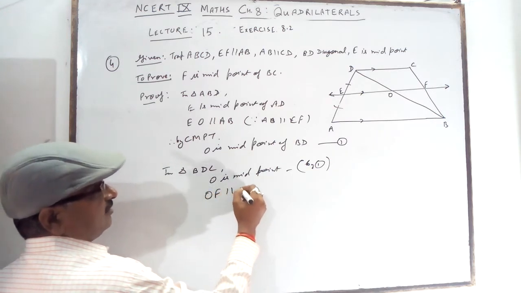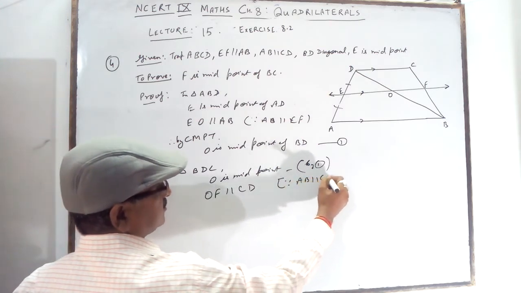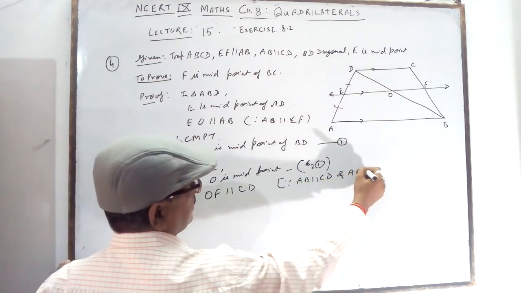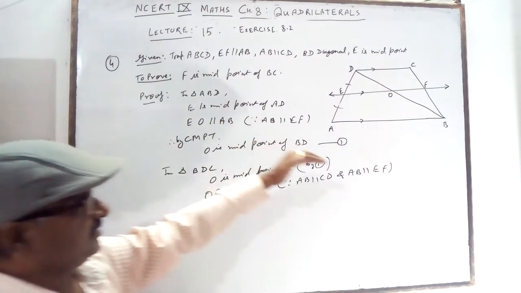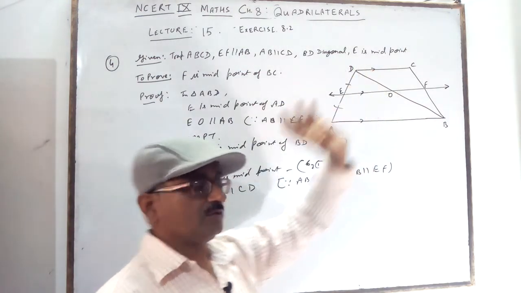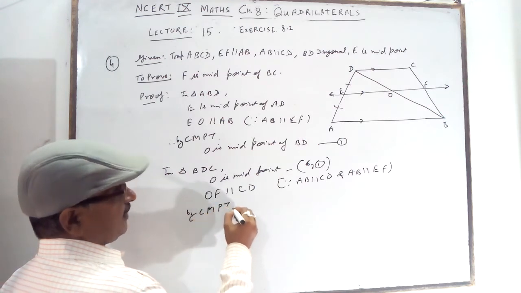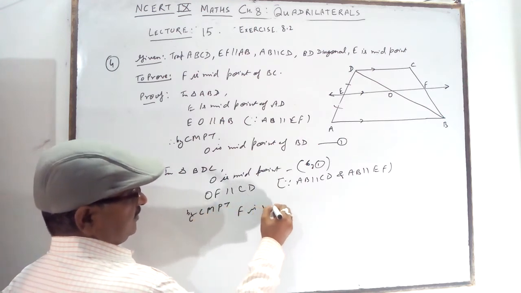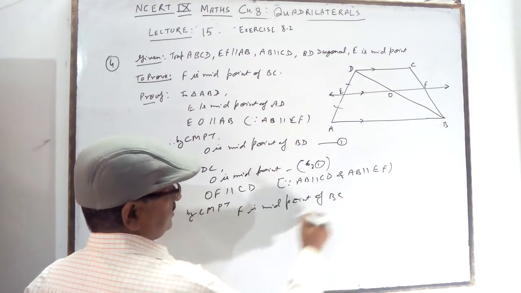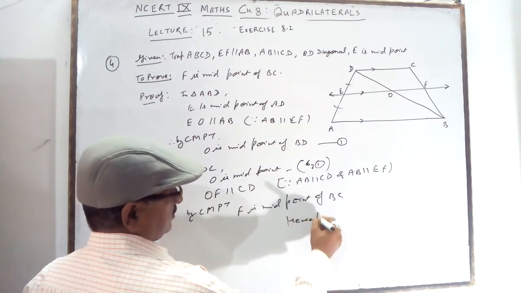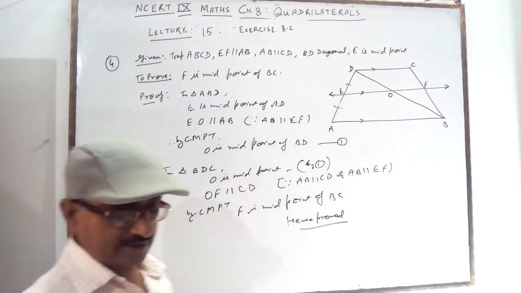OF is parallel to CD. Why? Because AB is parallel to CD and AB is parallel to EF. So AB is parallel to CD, AB is parallel to EF, so EF and CD will also be parallel. Therefore, again by converse of midpoint theorem, F is midpoint of BC, hence proved. Very simply you are getting this.